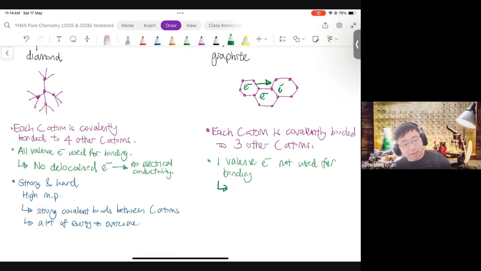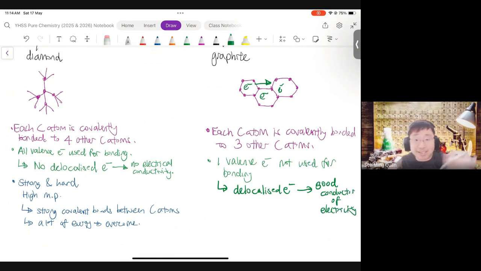So yes, graphite has delocalized electrons. And hence, graphite is a good conductor of electricity at room temperature. Graphite doesn't need additional energy at room temperature for the electrons to move freely. So remember, you must write both: delocalized electrons to move freely.